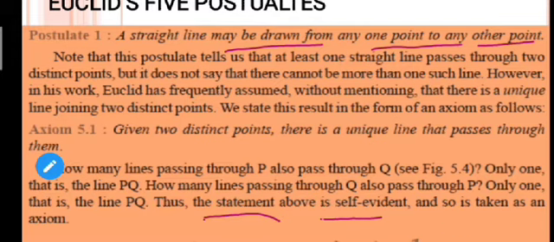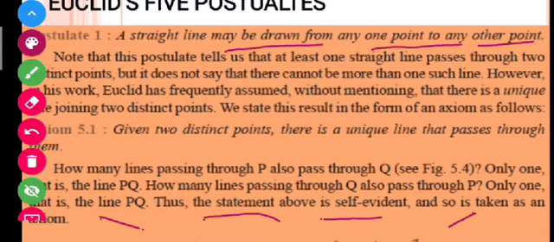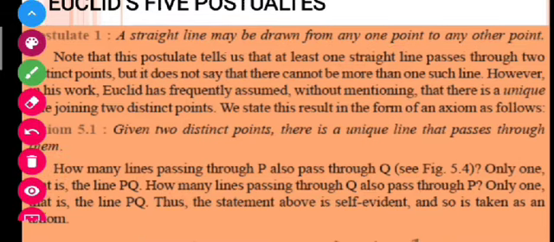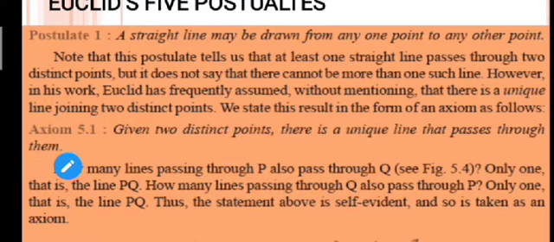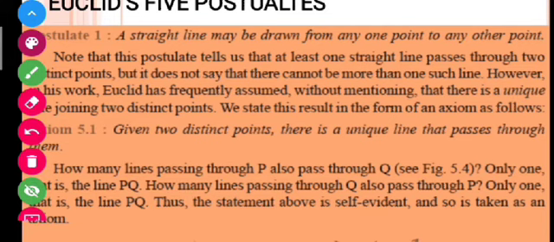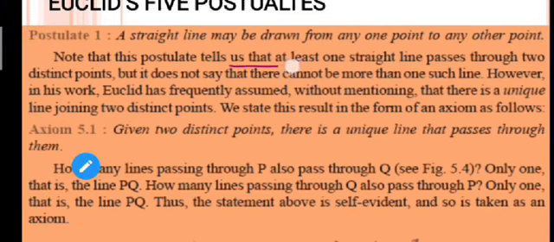So if you have 2 points, let me take these 2 points here, I will get a straight line here. So Euclid's first postulate is saying that if you have these 2 points, then you can draw a straight line. Let us see what is written here. This postulate tells us that at least one straight line passes through 2 distinct points. Obviously, if you have 2 points, there is only one unique line that can pass through these 2 points.